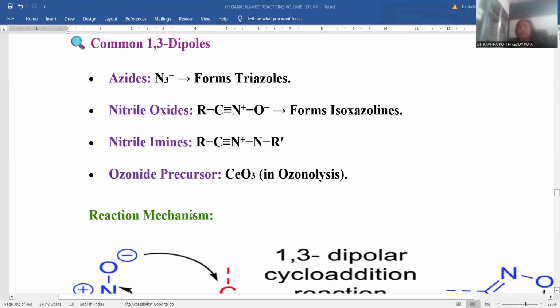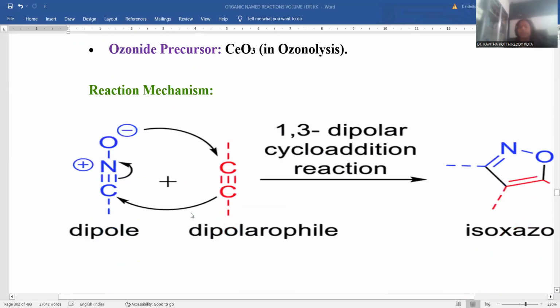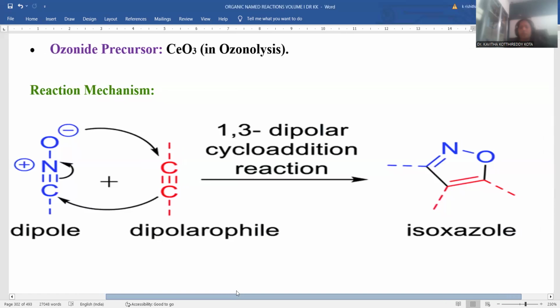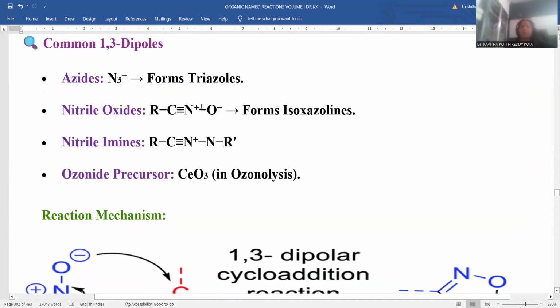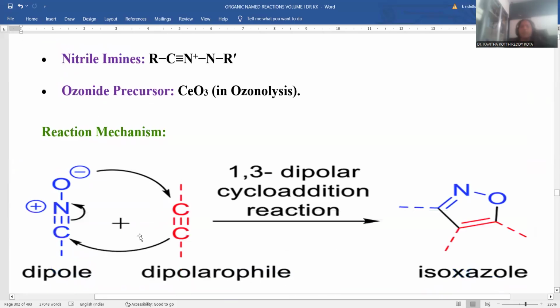cycloaddition process. If you want to observe the reaction mechanism between these two, how can we go for the reaction? That is indicated over there. I am taking a dipole, that is carbon, triple bond nitrogen and oxygen, that is said to be what? Nitrile oxide. This is called nitrile oxide. Nitrile oxide is charge separated. Oxygen is accompanied by the negative charge, whereas nitrogen is possessing positive charge.